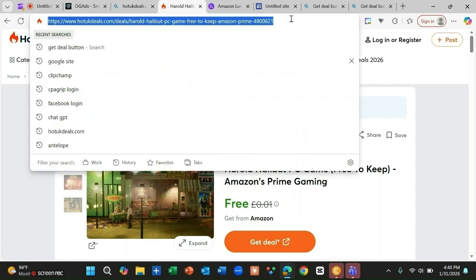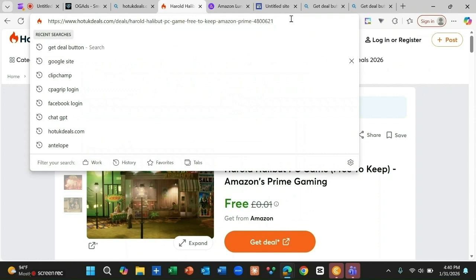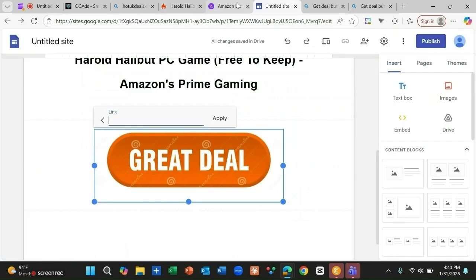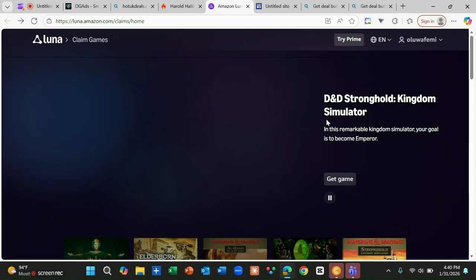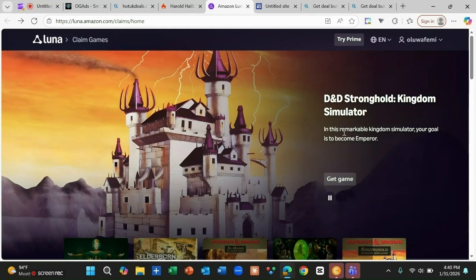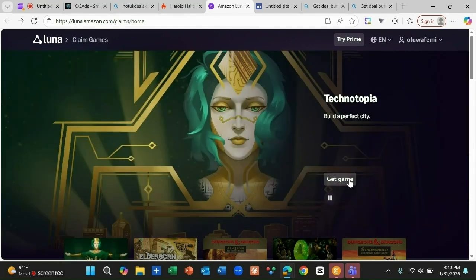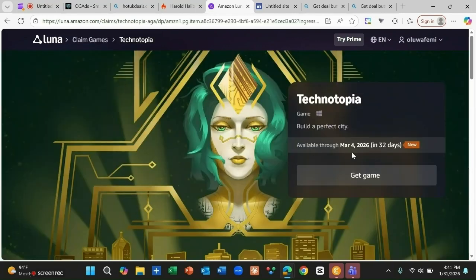Once they complete any of the assignments, they are going to come back here. And when they click this button, they will come back here. You can see that it says this is a remarkable kingdom simulated game. So we need to click a game, and when they click the game, they need to start playing it. It says available through March 4, 2026, in 32 days. So this game, you are still going to watch it for 32 days. That's just the simple explanation.